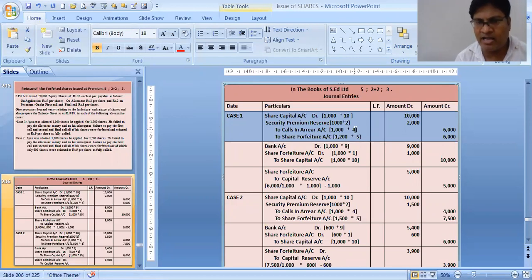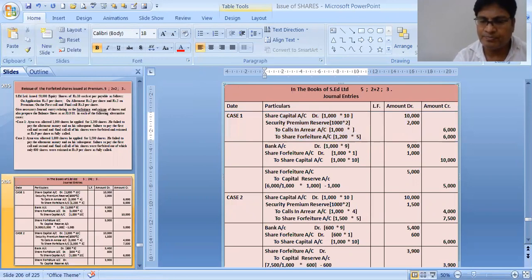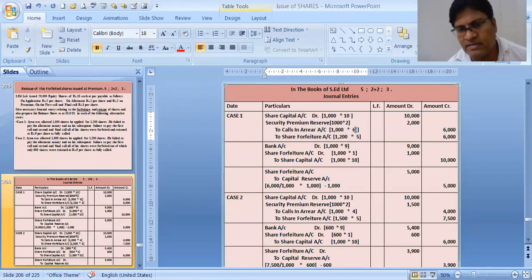He has not made the payment of premium, that is 2 rupees, and allotment 2, plus the first and final call of 3 rupees. So he has not made the payment of 7 rupees per share.